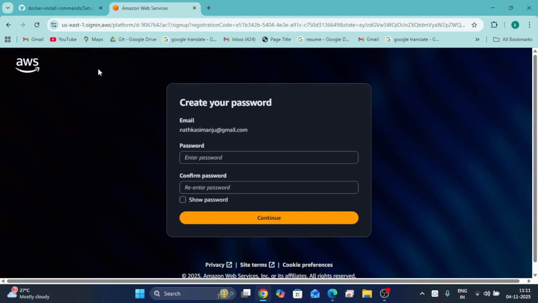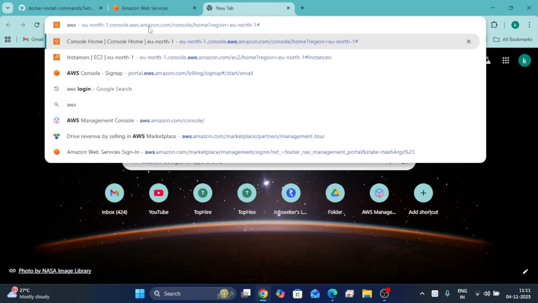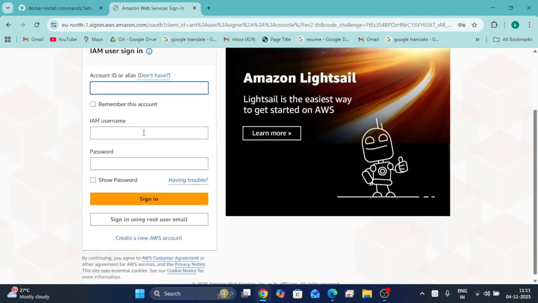We will log into the AWS account in a different method. I already accessed this AWS EC2 dashboard. When I type AWS, it comes like this. I'm going to click on the first link, instances.